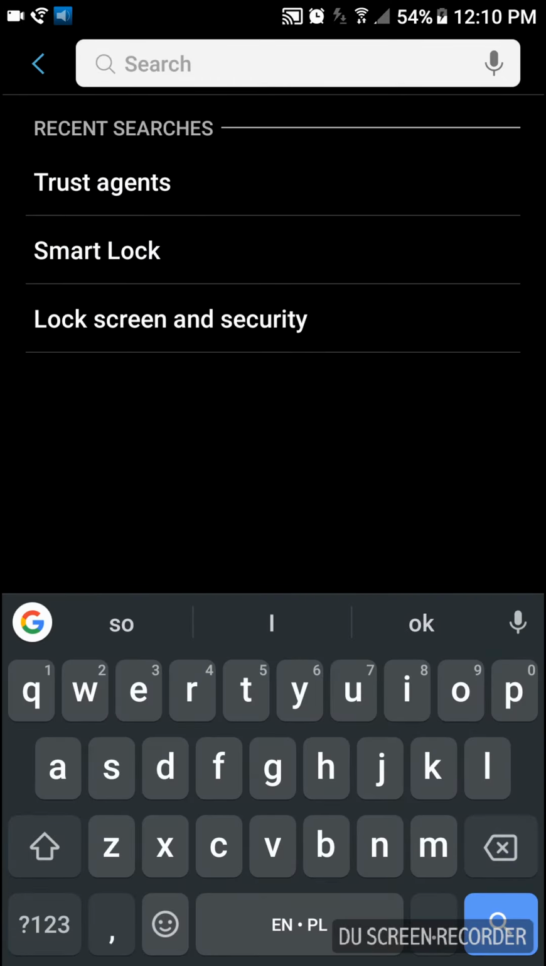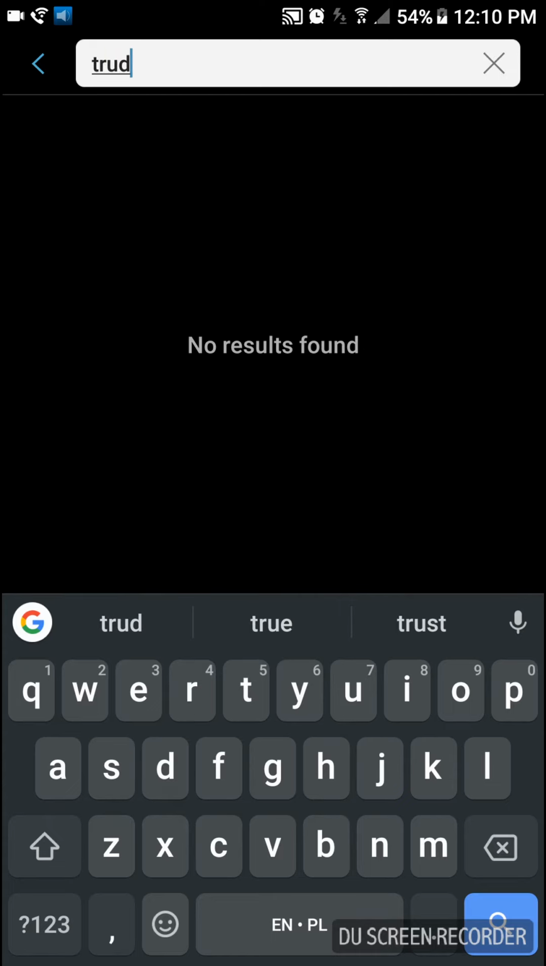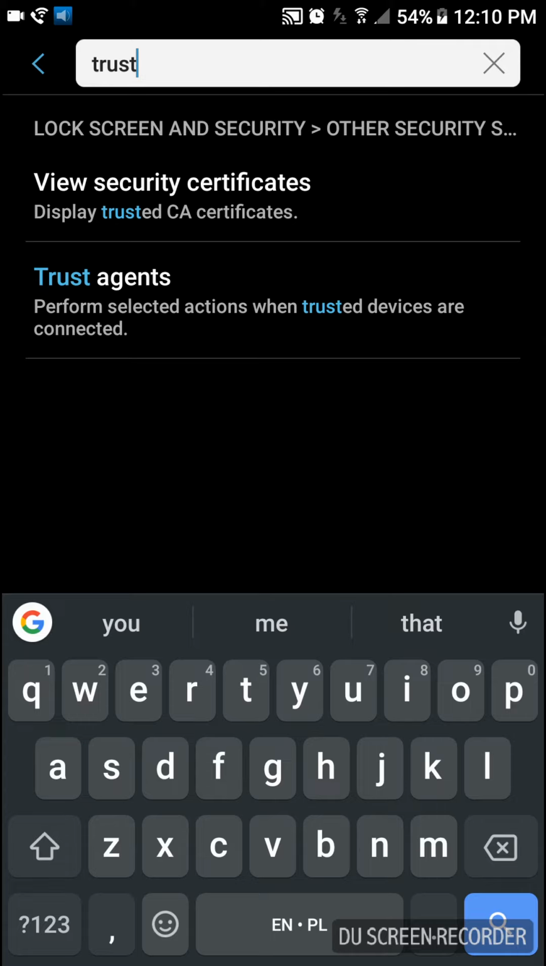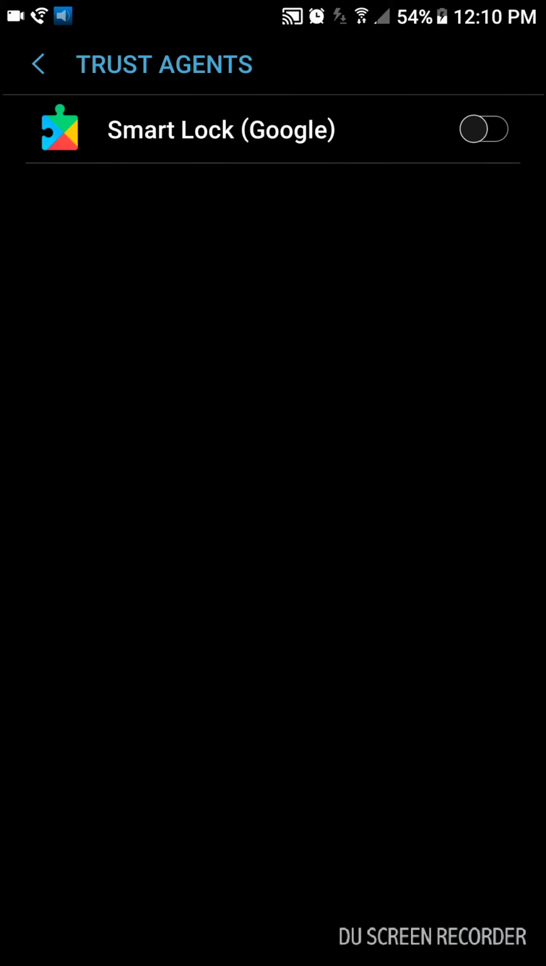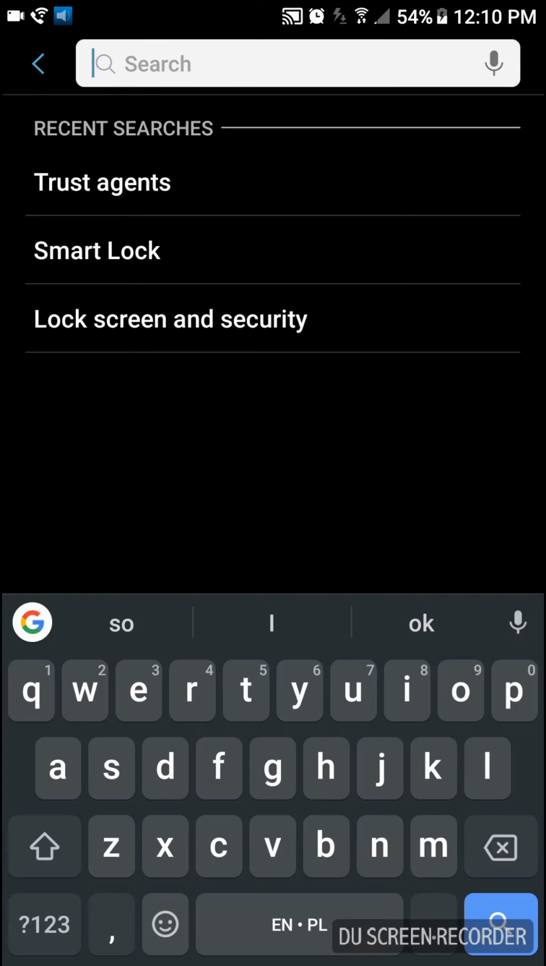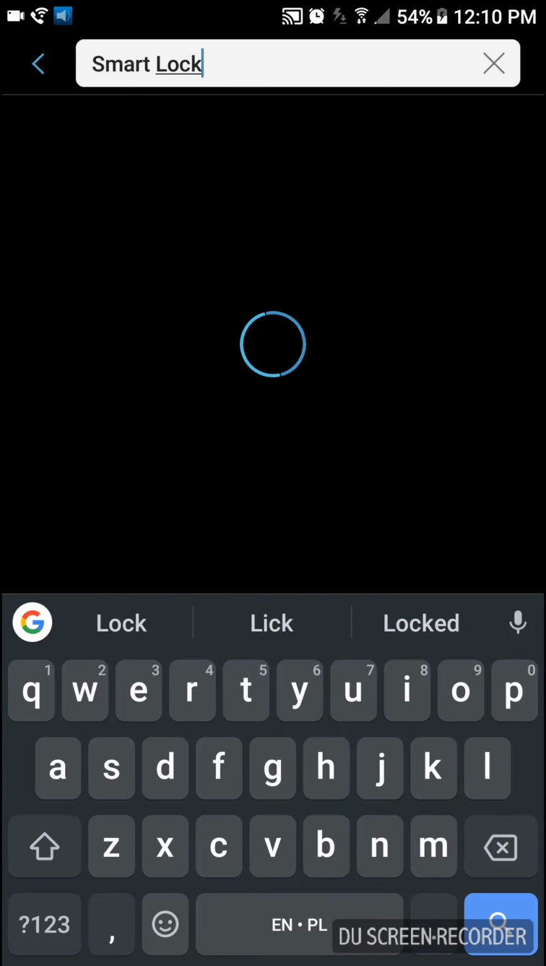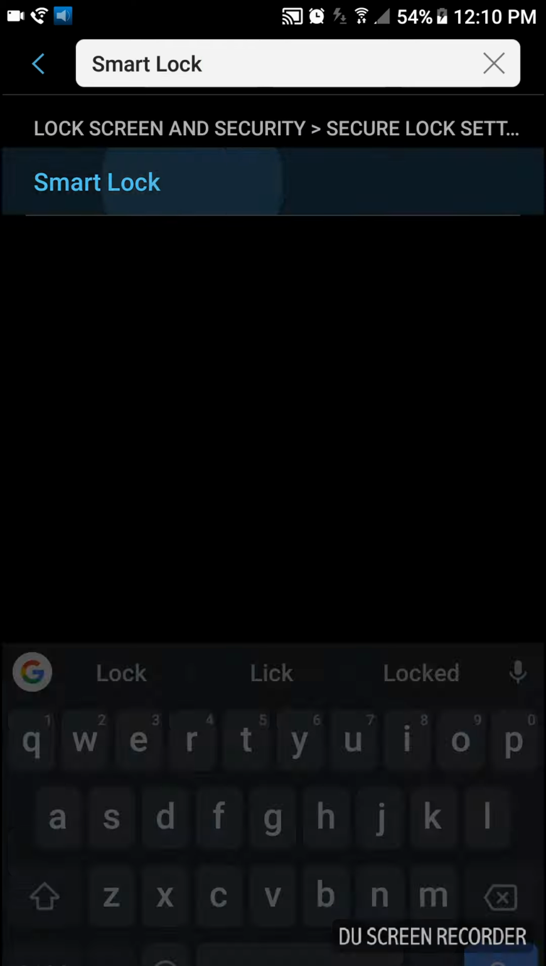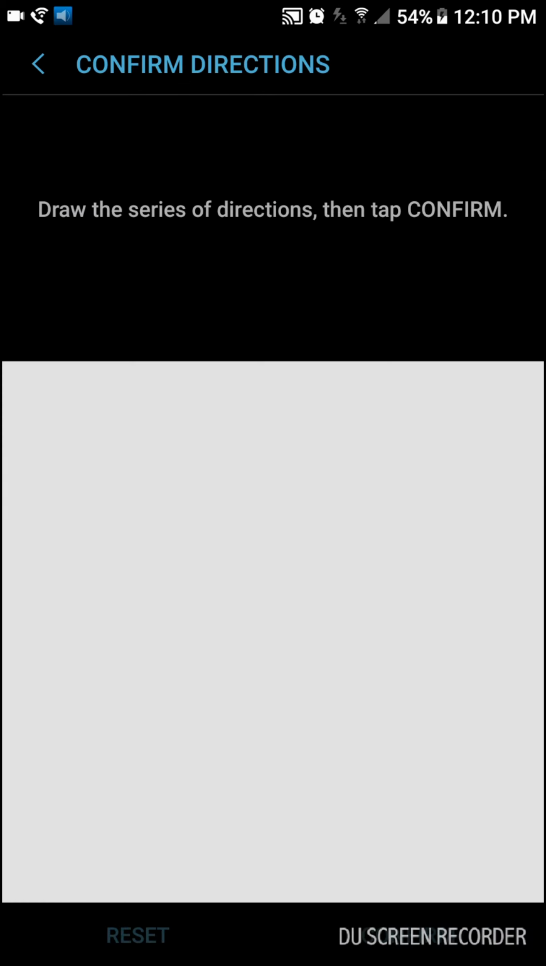And so you have to look for trust agents. Trust. And there's smart lock. You enable it. And then go back, search for smart lock again. And smart lock works. And so this is where you type in your code.